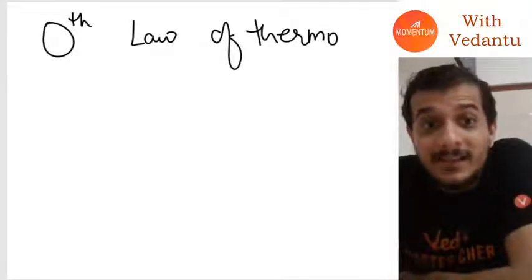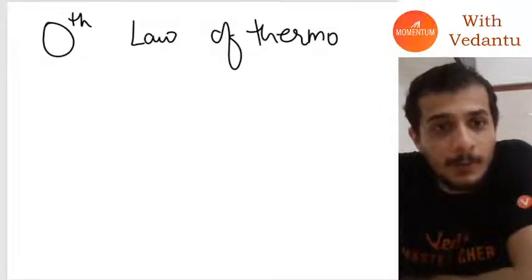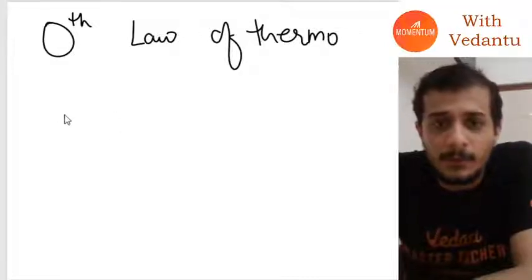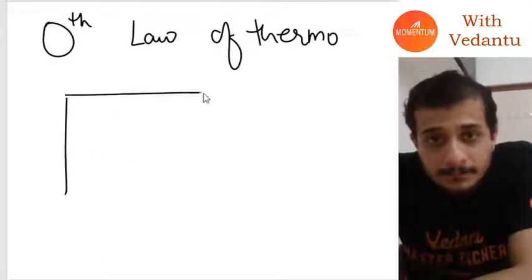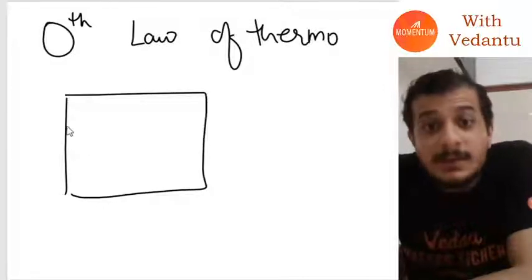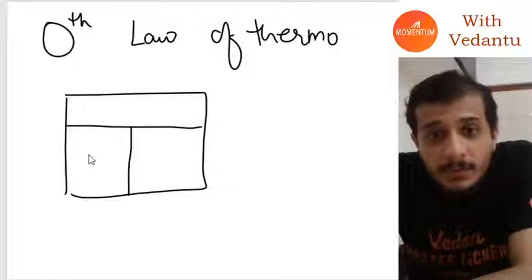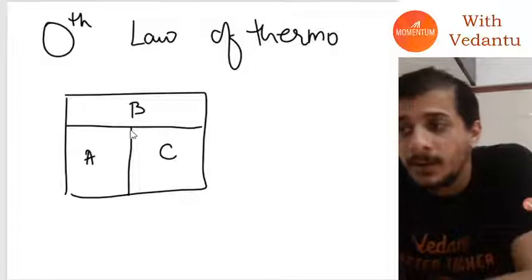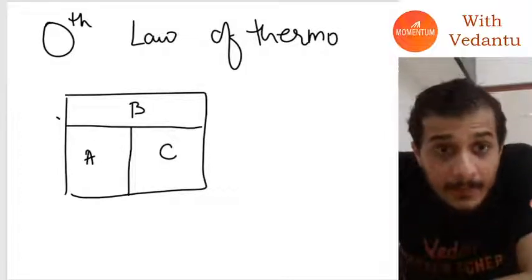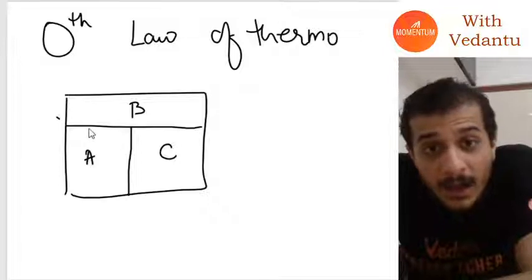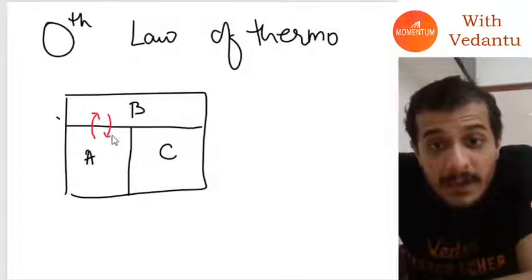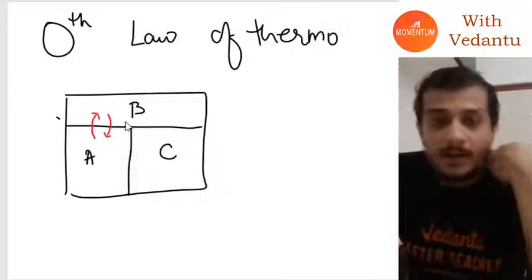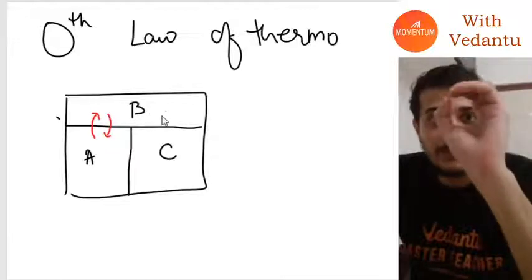What exactly matters is what the zeroth law of thermodynamics will tell you. So first of all, let's understand what the zeroth law of thermodynamics is. The zeroth law says that, let's say I have three systems A, B, and C. In this case, A and B are in equilibrium. What that means is that overall their net heat exchange is zero.